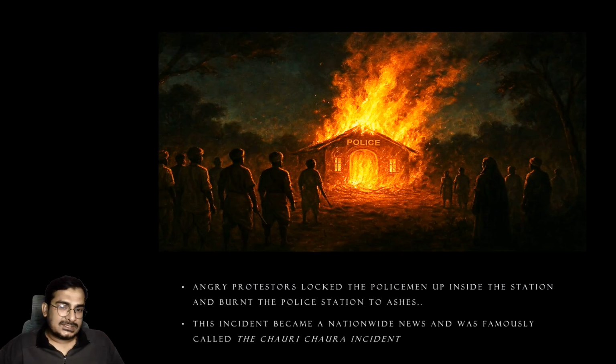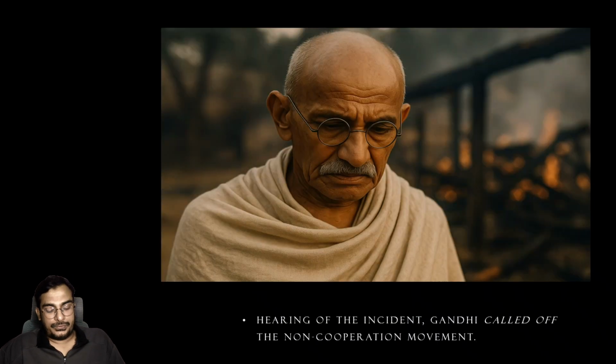After this, the news spread throughout North India and South India like wildfire, and Gandhi had to call this off. He had to call it off because newspapers were writing in a very bad light. They were questioning Gandhi: is this what the non-cooperation movement is about, is this what he was preaching?